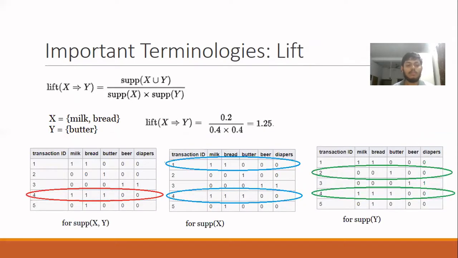The lift of a rule is the ratio of the observed support to that expected if the antecedent and consequent were independent. For example, here the lift for the rule where milk and bread implies butter is 0.2 divided by the whole of 0.4 into 0.4, which yields a lift of 1.25.